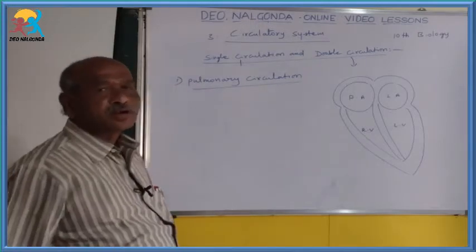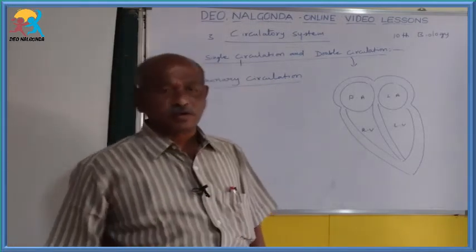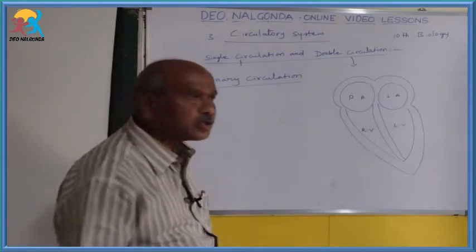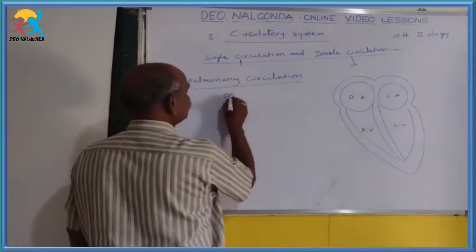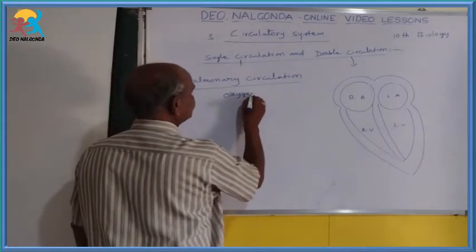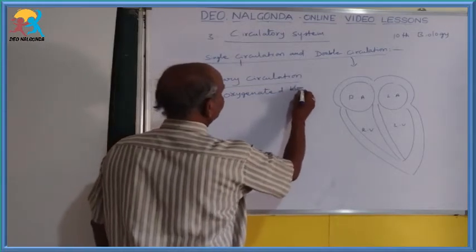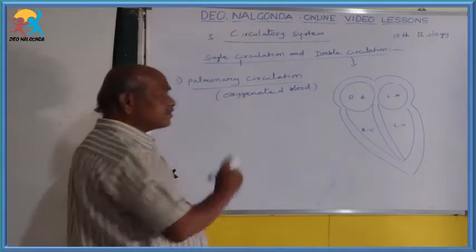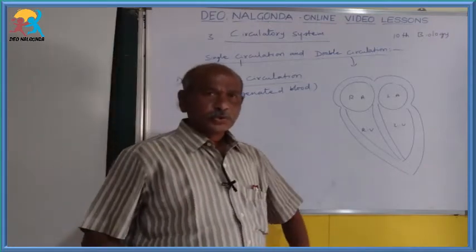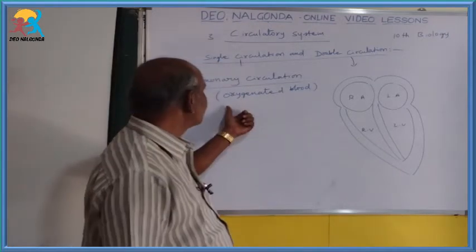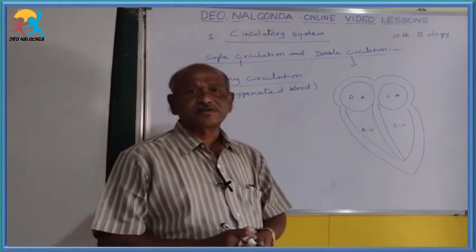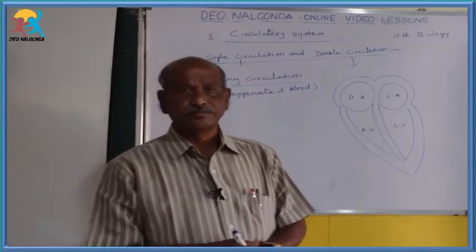So pulmonary circulation is nothing but pure blood circulation or oxygenated blood circulation. You know already, children, how this pulmonary circulation starts from the lungs.